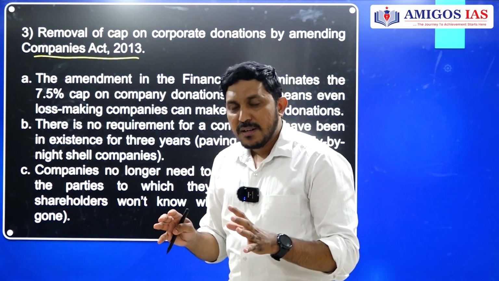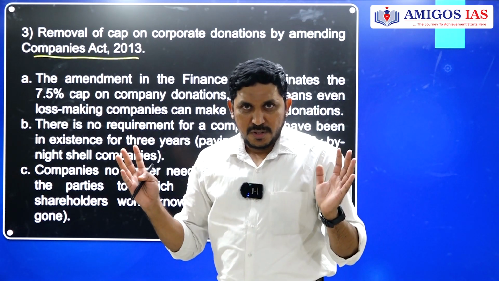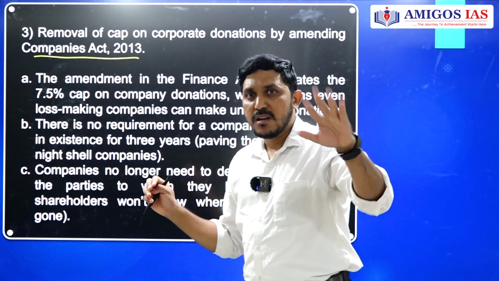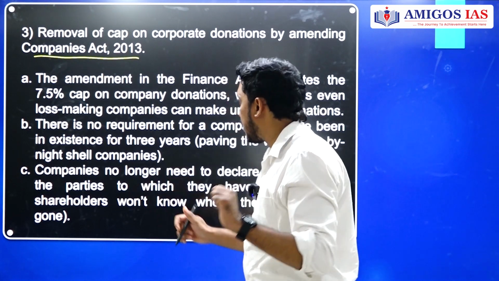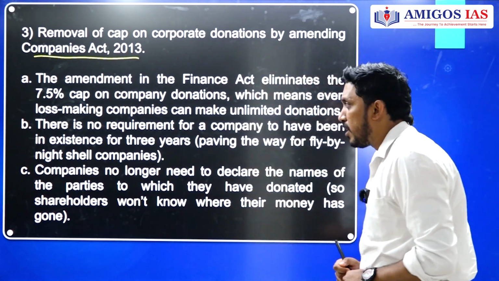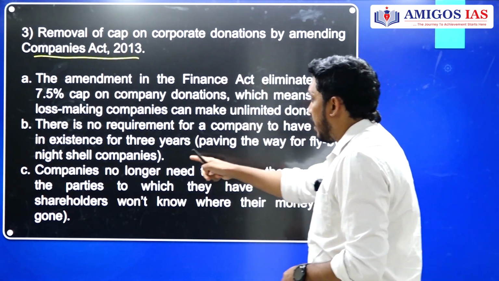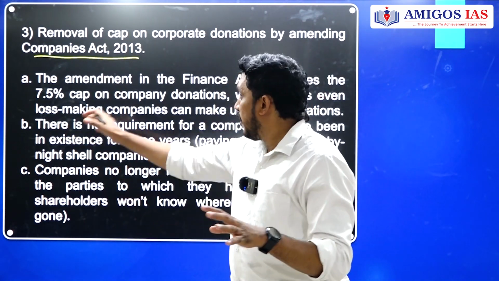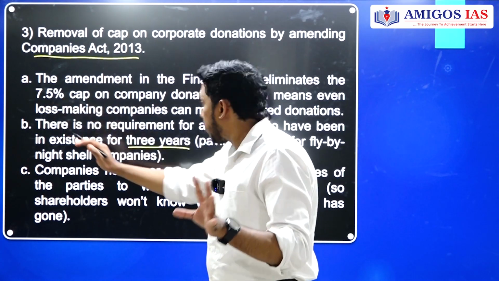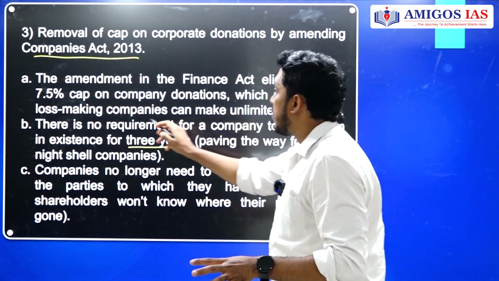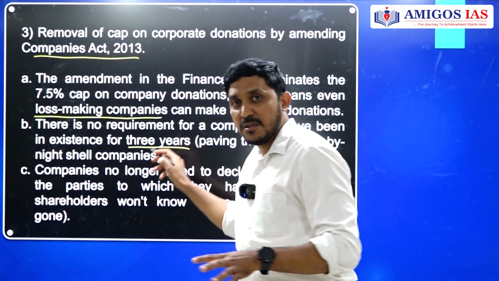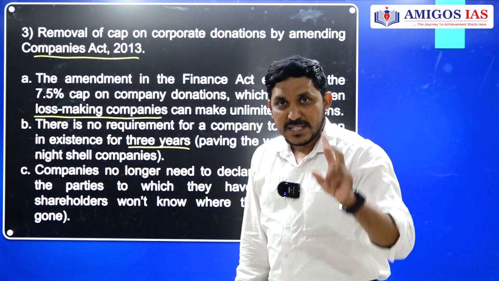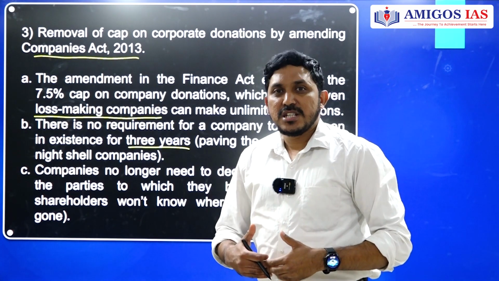But now what happened? Give as much as you want. We don't care. That limit of 7.5% has been removed by the Finance Act, guys. There is no requirement for a company to have been in existence for 3 years. Since the 7.5% cap is not there, even loss-making companies, whether they get profit or not, can donate money to the political parties. Second point, no need to be in existence for the last 3 years.